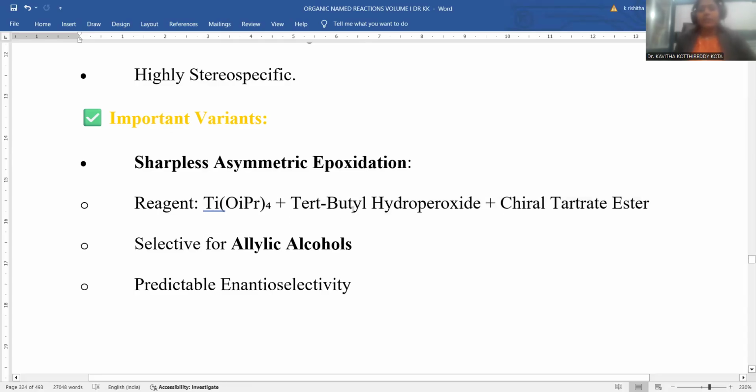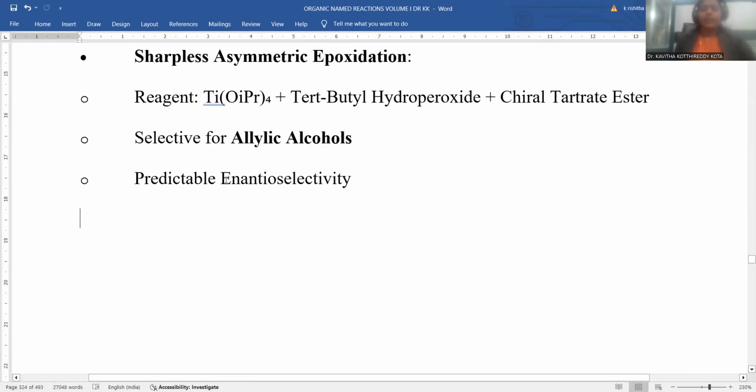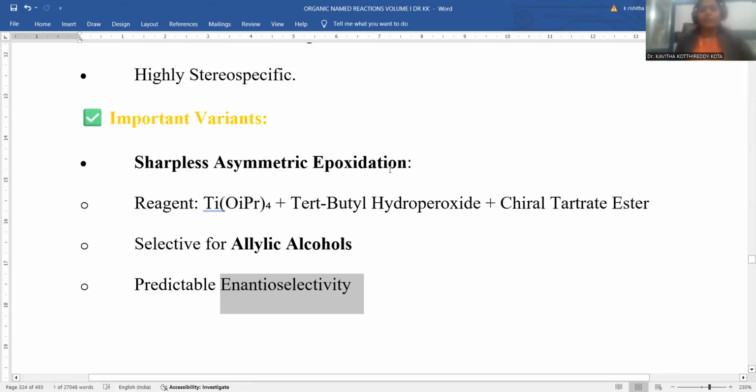They are the three distinguishable reagents for this reaction. Allylic alcohols are more selective for this kind of epoxidation process, and enantiomer selectivity is the most important thing retained by this Sharpless asymmetric epoxidation, right?